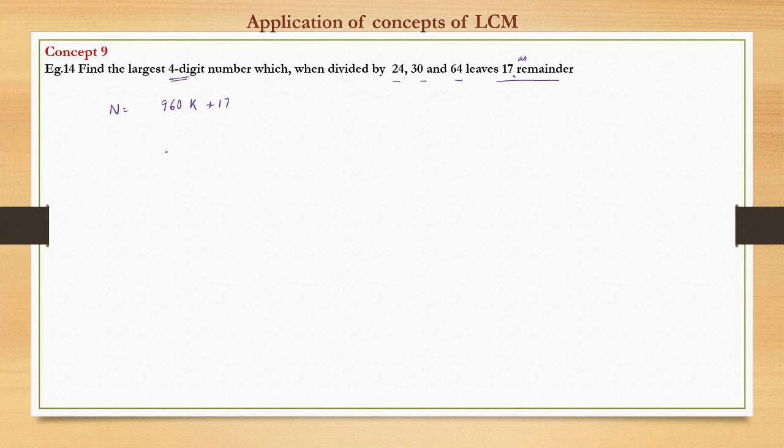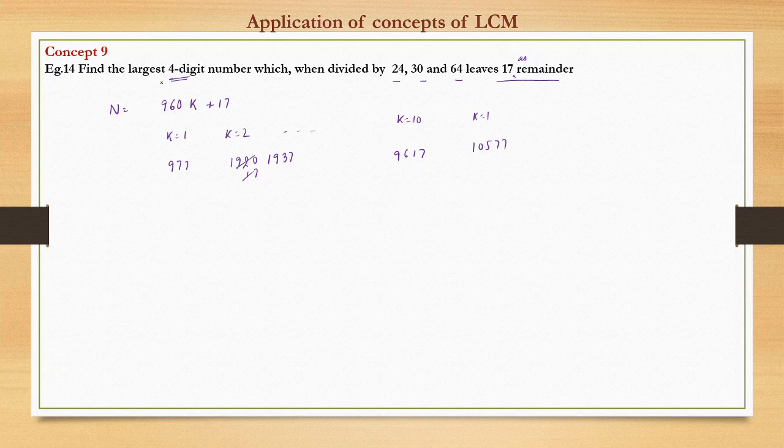But we have to find the largest four digit number. Again we can do the same thing, take different values of k is equal to 1, k is equal to 2, and so on. K is equal to 1 will give you 977, k is equal to 2 will give 1920 plus 17, which is 1937. Similarly, k is equal to 10 is 9617, and k is equal to 11 gives 10577.